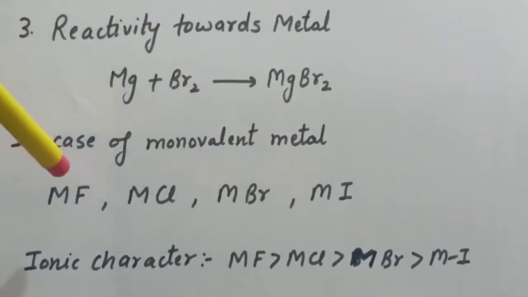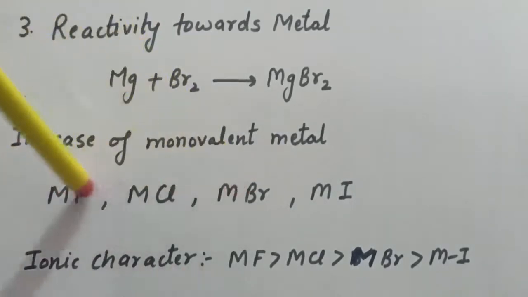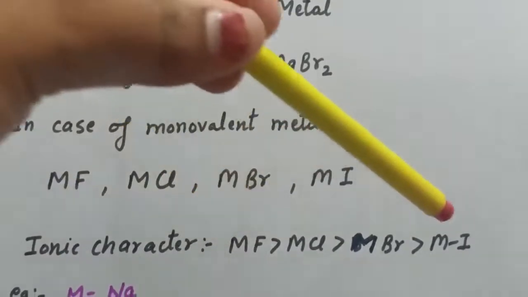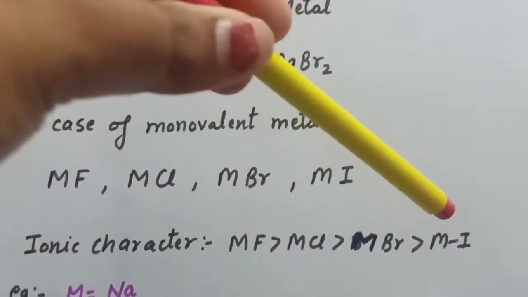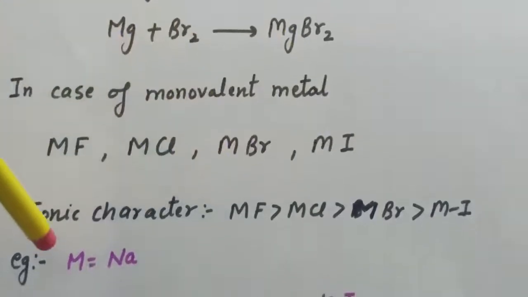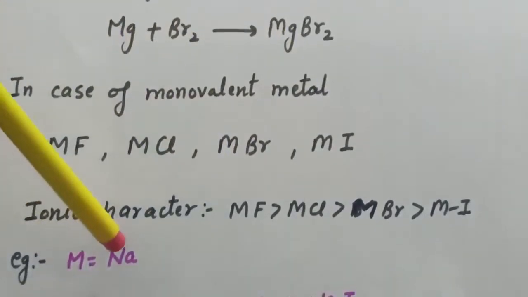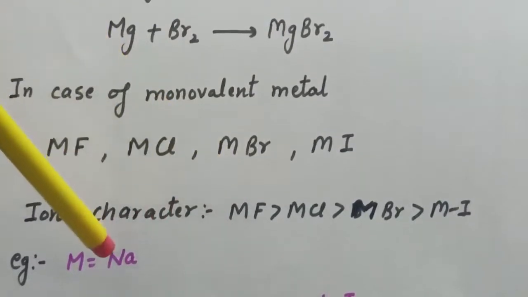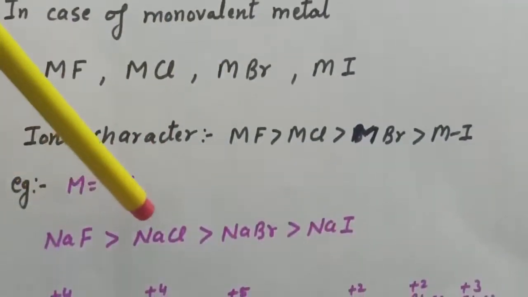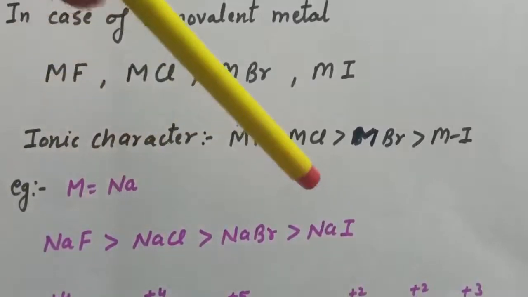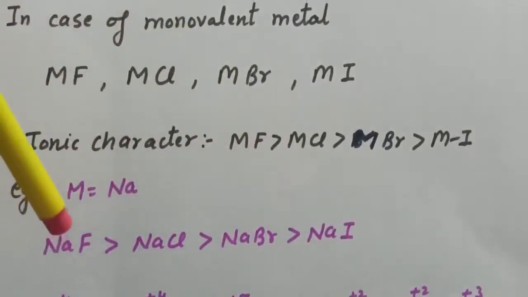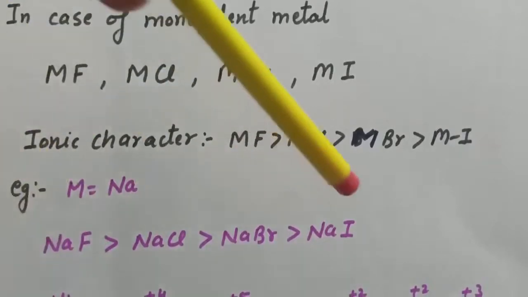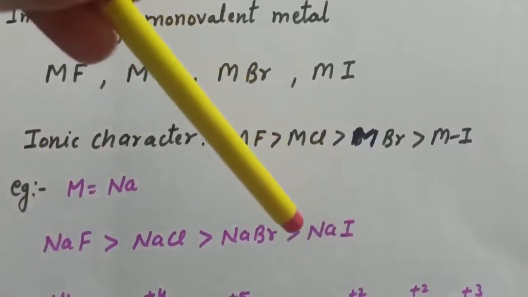Now if we compare the ionic character in these halides, the order is: MF has the highest ionic character and MI has the least ionic character. For example, if the monovalent metal is sodium, it is NaF, NaCl, NaBr, NaI. In sodium fluoride the ionic character is maximum, and in sodium iodide the ionic character is minimum.